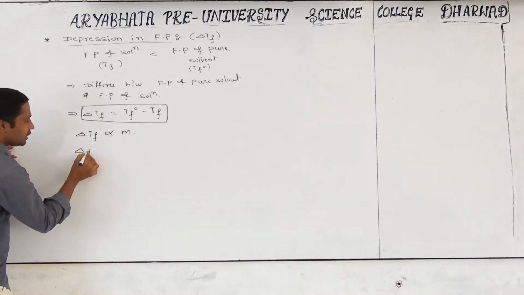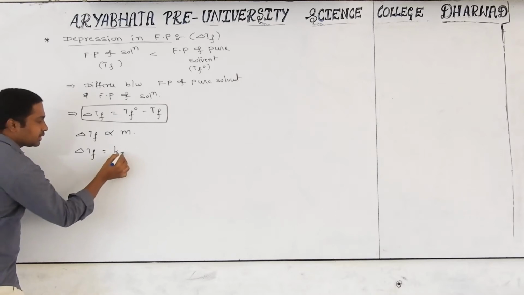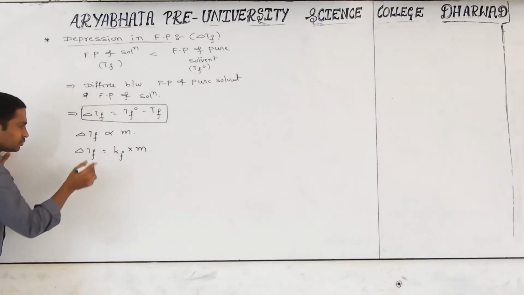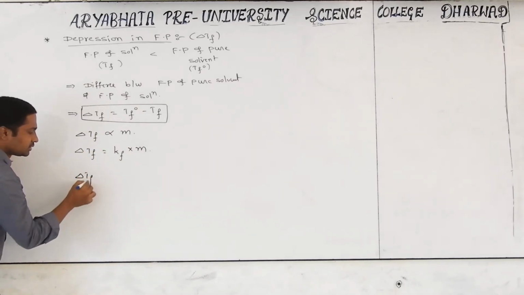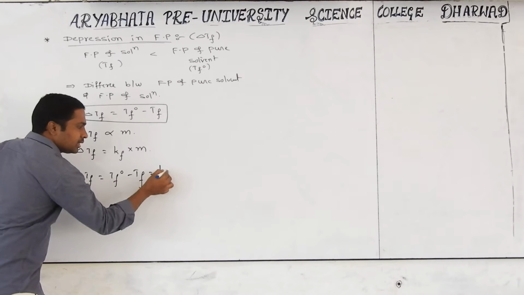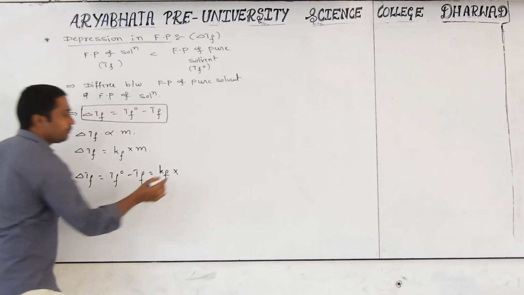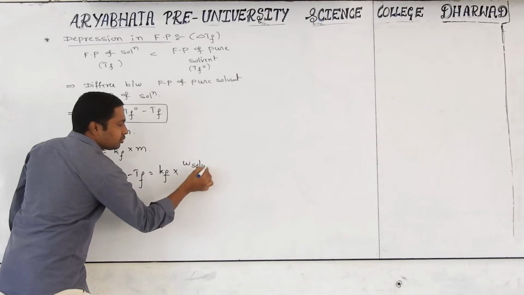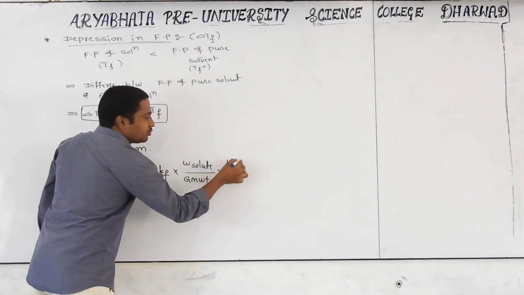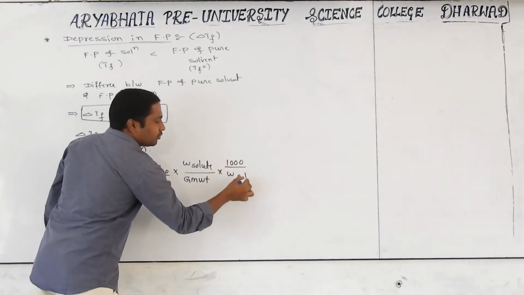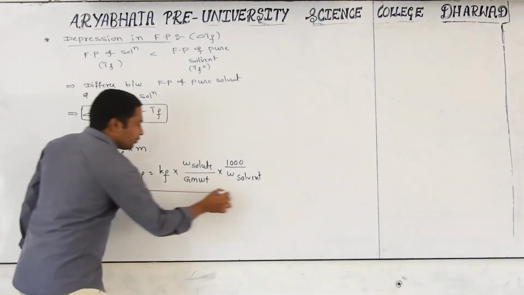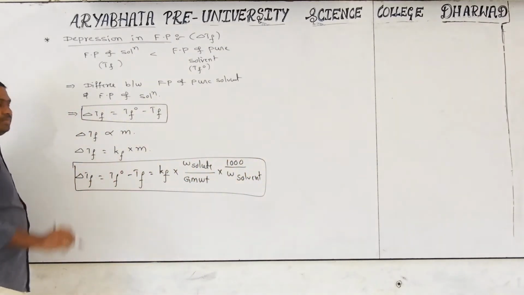So we can write delta Tf is equal to a constant Kf into M. Delta Tf is equal to Tf naught minus Tf, equal to Kf into molarity, which is weight of the solute by gram molecular weight of the solute, into 1000, by weight of the solvent in grams. This is the final formula for depression in freezing point.